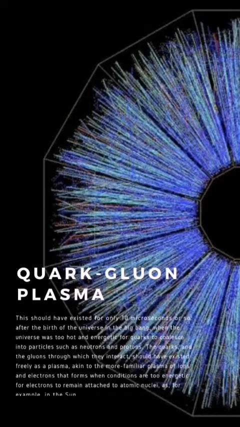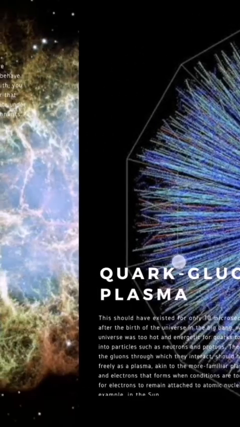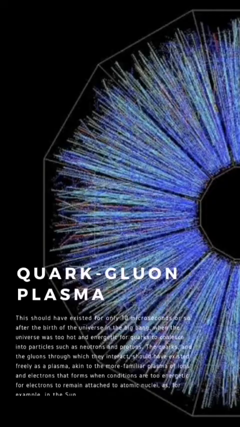The next one is a quark-gluon plasma. This should have existed for only 10 microseconds or so after the birth of the universe in the Big Bang, when the universe was too hot and energetic for quarks to coalesce into particles such as neutrons and protons. The quarks and the gluons through which they interact should have existed freely as plasma, akin to the more familiar plasma of ions and electrons that forms when conditions are too energetic for electrons to remain attached to atomic nuclei, as for example in the sun. So that's the next one, quark-gluon plasma.